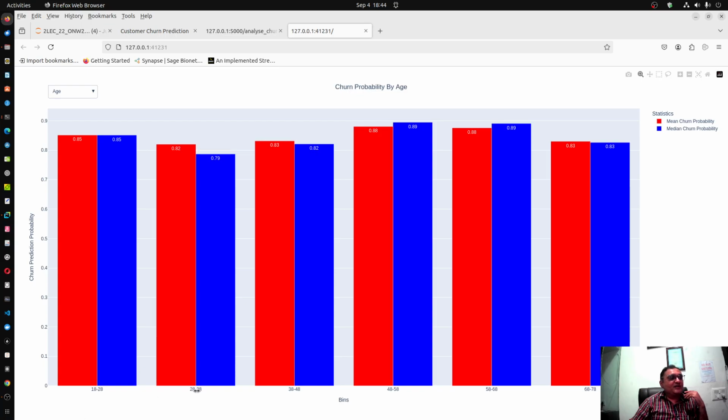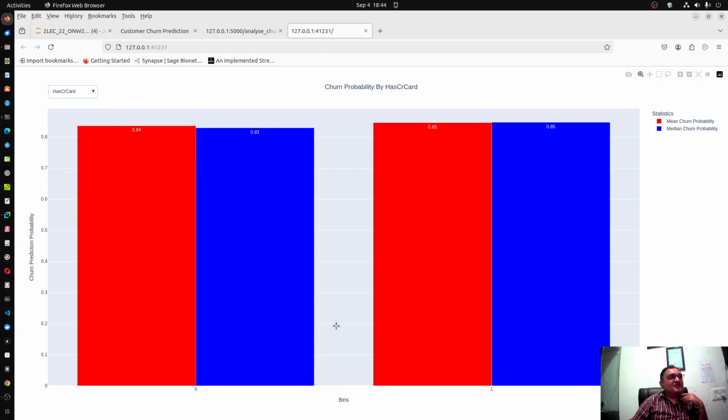18 to 28, 28 to 38, and you can see the highest probability of churning comes somewhere here, maybe 0.88 and 0.89 probability in this range, that is 48 to 58. Here also it is the same, 58 to 68, while the low probability is in maybe 28 to 38. So we can study the effect of various factors.